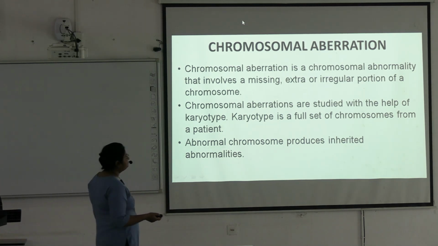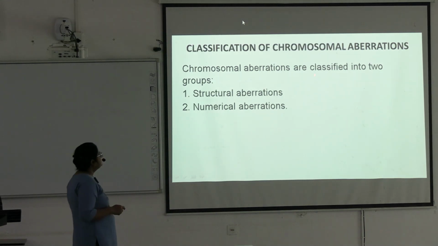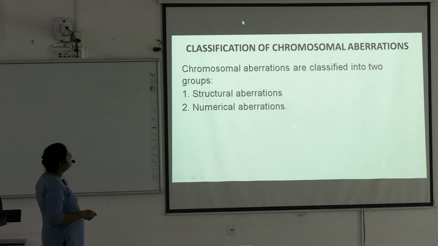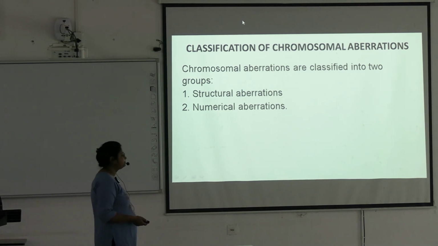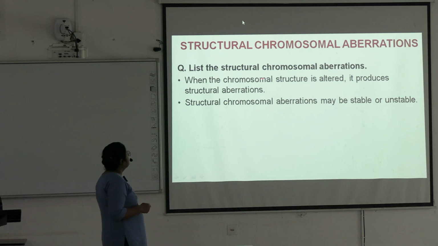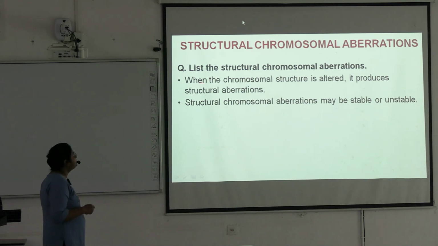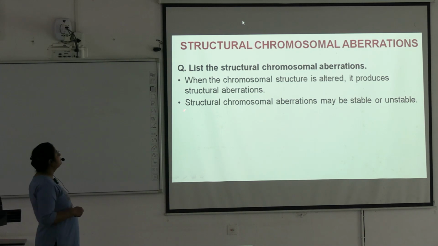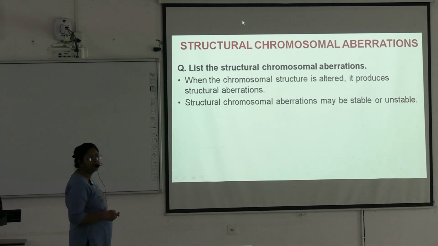Next, these are the two types of chromosomal aberration: structural aberration and numerical aberration. Next, the list of the structural aberrations. When the chromosomal structure is altered, it produces structural aberration. And structural aberrations may be stable or unstable.